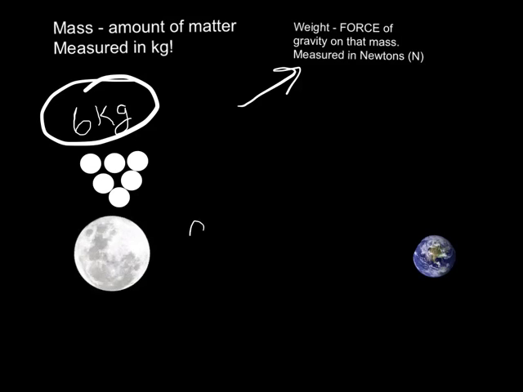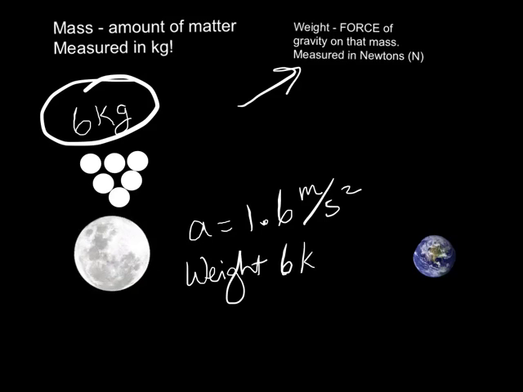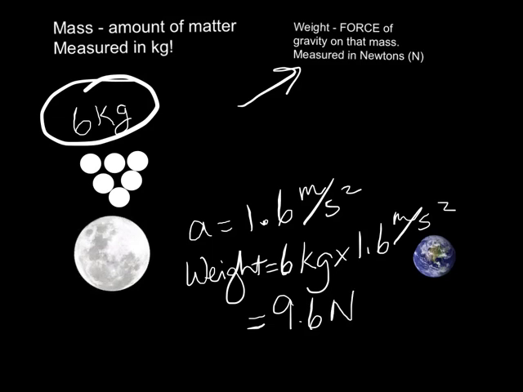But the acceleration due to gravity on the moon is 1/6 of what it is on Earth, so it's about 1.6 meters per second squared. So my weight on the moon is now my 6 kilograms times the acceleration due to gravity on the moon, which is different than it is on the Earth, so it comes out to a different number. It comes out to 9.6 newtons. So my mass is the same. That's very important. My mass is the same.